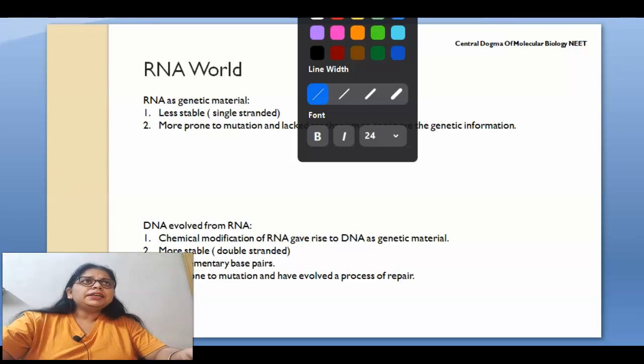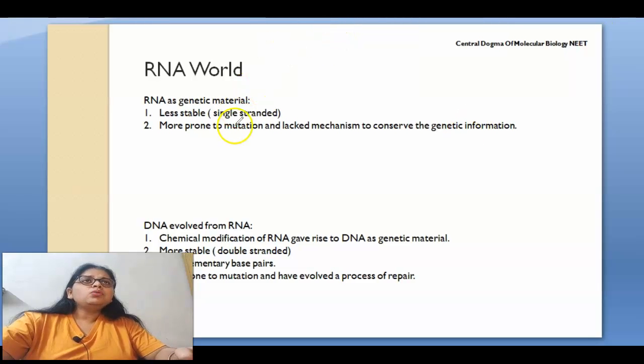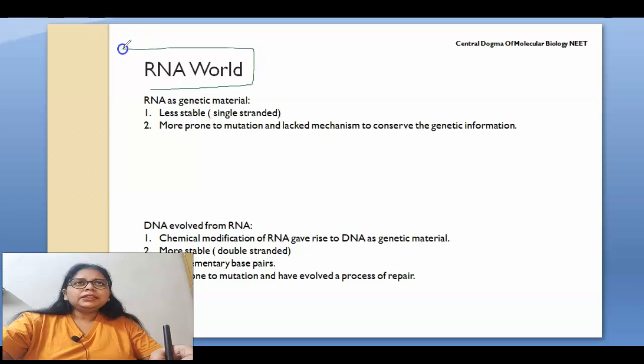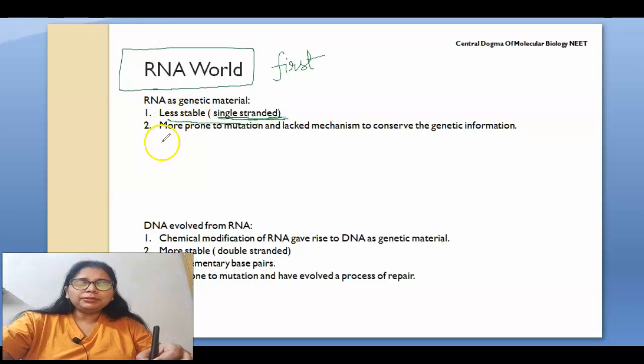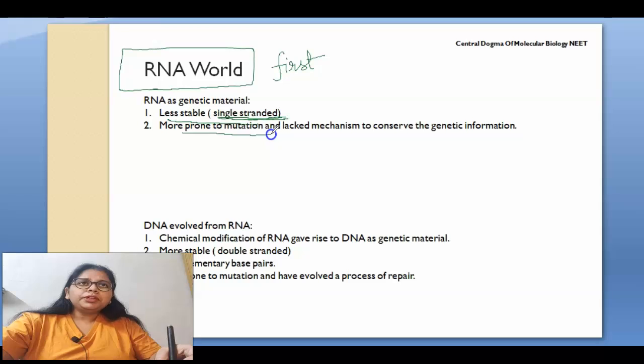What is RNA? What exactly is DNA? How is RNA coming and how is DNA coming? So I want to tell you that this RNA is the first genetic material. Okay, first RNA came and then DNA. So this is very less stable, single stranded. Due to the single stranded nature, it is very less stable, and it is more prone to mutation.